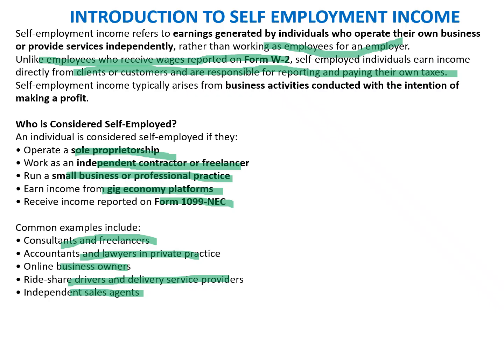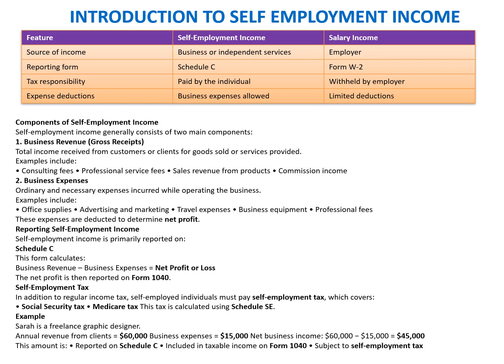We'll move to the next slide. We saw how individuals can generate income in the form of consulting or by having their own practice and their own proprietorship business. The source of self-employment income is basically the business or independent services, and it is compared with the Form W-2, which is generated by the employer.